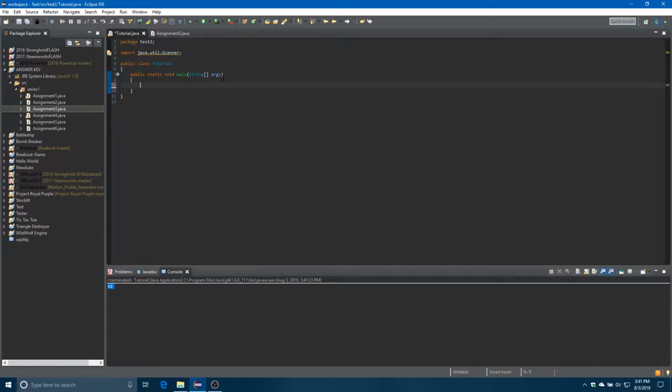Do while loops are even more useless. A do while loop basically accomplishes the same goal, just in a lot weirder way. So that would be a do while loop, if I could type it right. I don't type them that often, that's why. Okay, and then I have to put a semicolon at the end. A do while loop is pretty much the exact same thing as a while loop. It just has do at the beginning. The only difference is that it'll do the code first and then test the condition to see if it's true. That's the only real difference, but it's not that major of one.